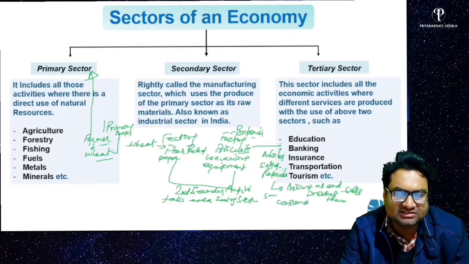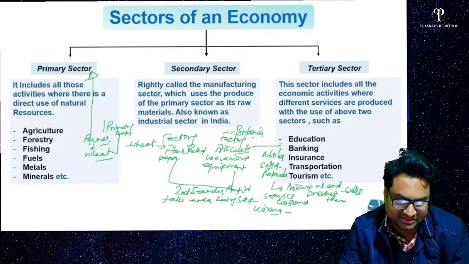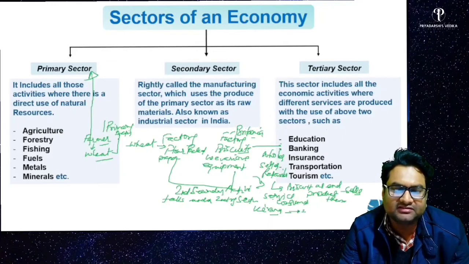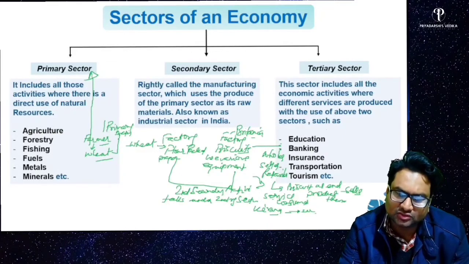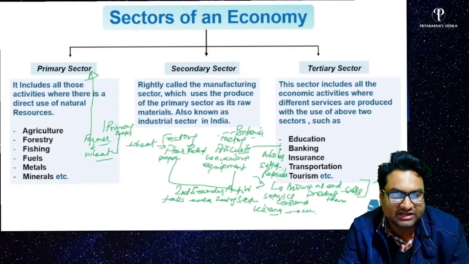Means they are just giving the service. A kirana shop, he's not producing anything, he's not manufacturing anything. They are just giving service. They take the product from these sectors and serve it to persons. So this kirana shop will work as a what? Tertiary sector, tertiary activity.